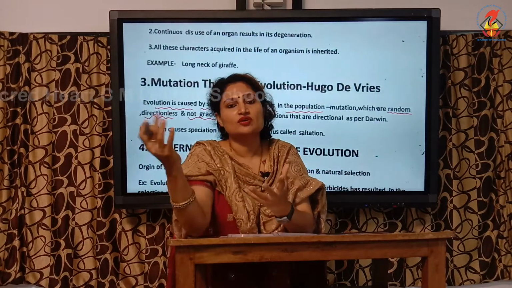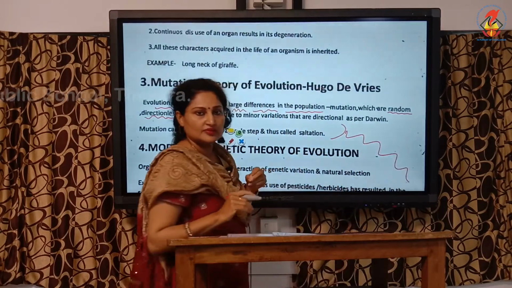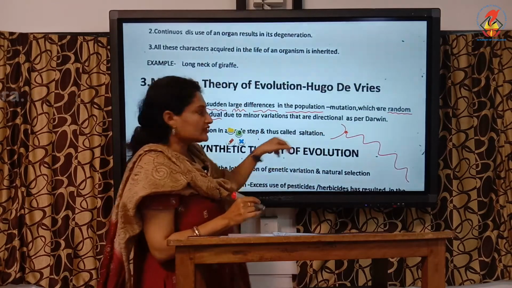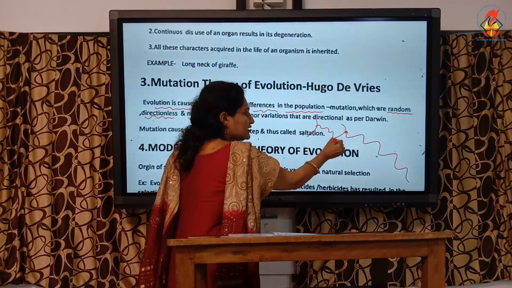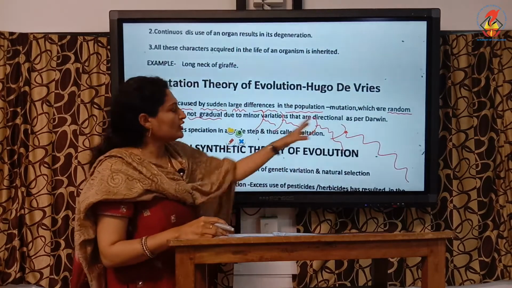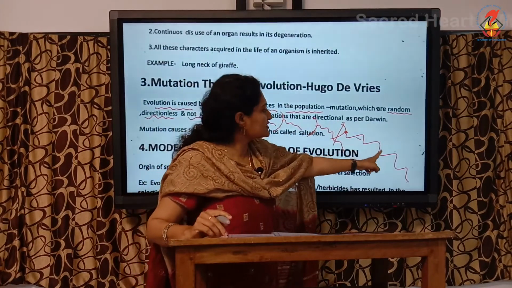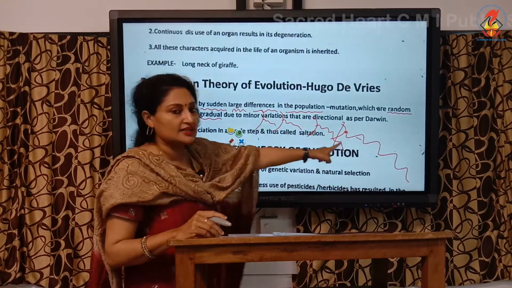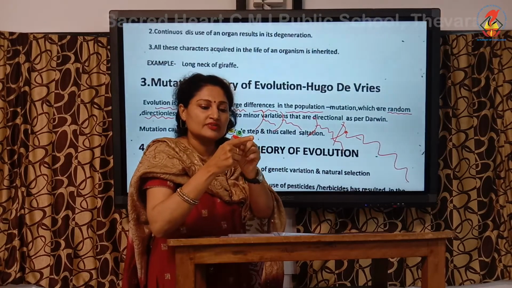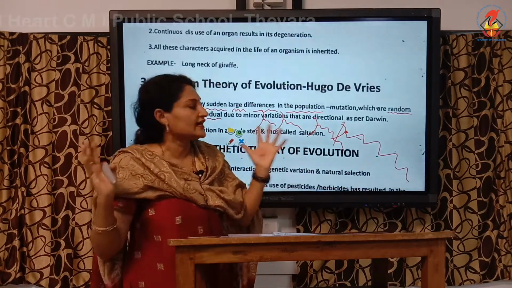All of a sudden a child is born with a long tail. You have heard, a child is born with a very long tail. Okay, this example is a case of mutation. So if you analyze the father of the child, did the father have a longer tail and the grandfather a smaller tail and then the great grandfather with a small tail? No, all of a sudden this child develops a long tail. So we can say it's a very large change. Not that the great grandfather had a small tail, then the grandfather a little larger tail, then the father a longer tail and the child a longer tail. No, all of a sudden the child has a long tail.